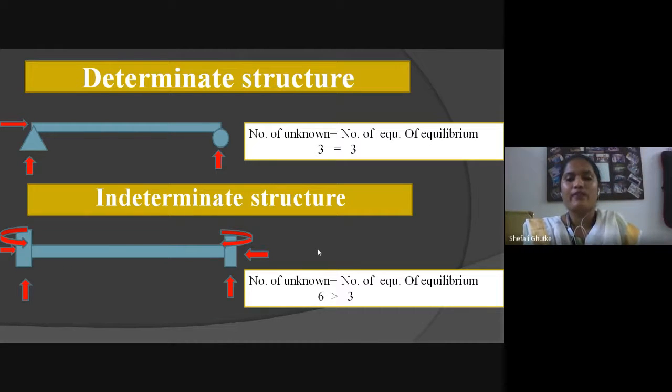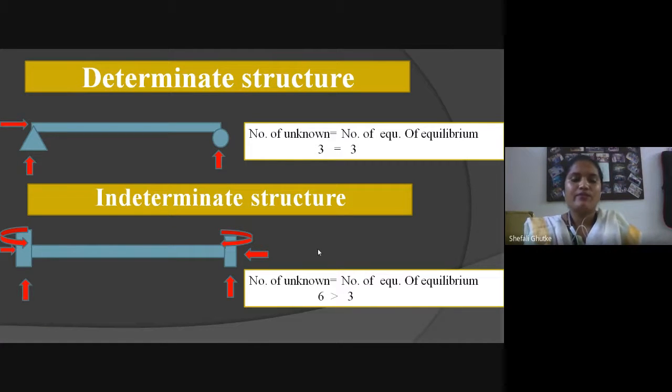And the number of equations of equilibrium for a 2D structure is 3, which are summation of Fx, summation of Fy, and summation of M equal to 0.